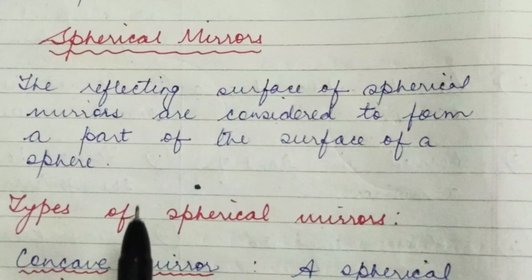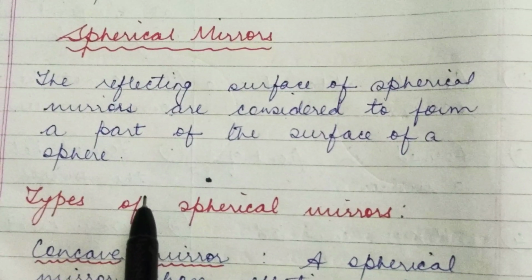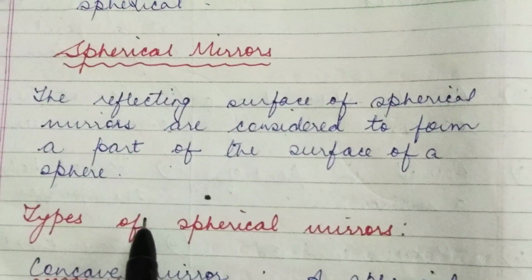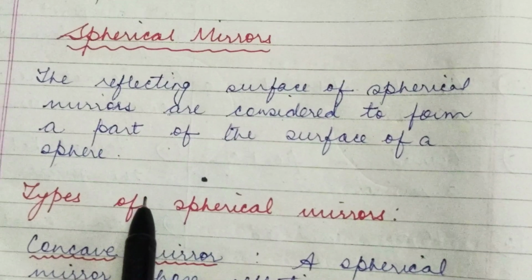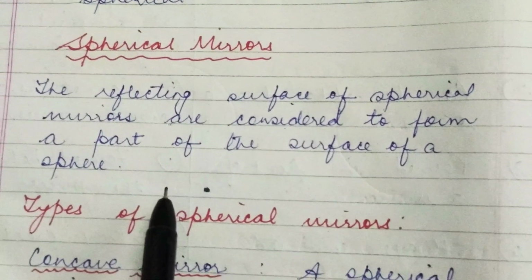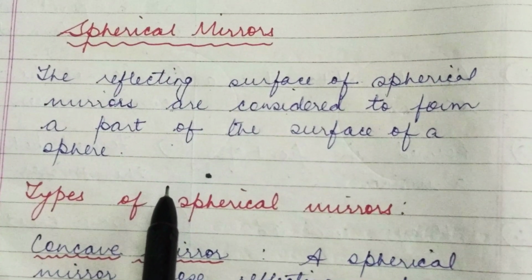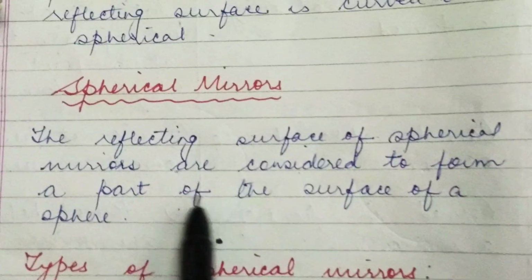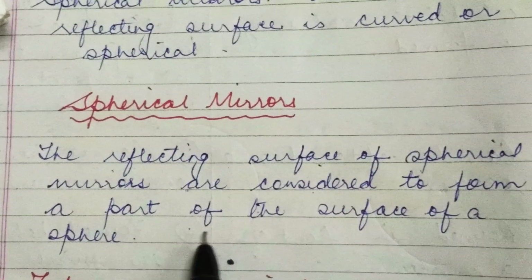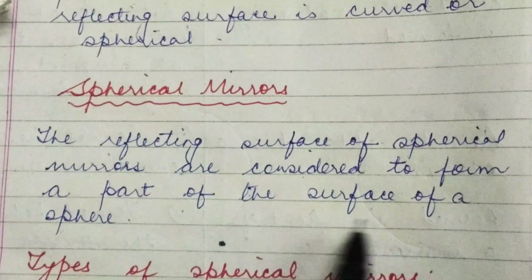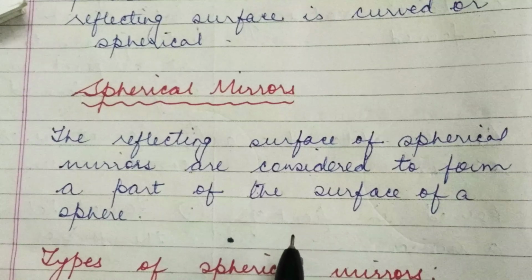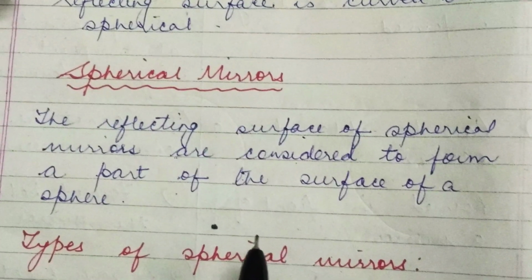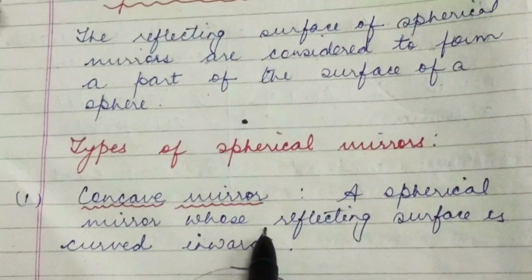Now in this class, we will be learning about spherical mirrors. Spherical mirrors are mainly of two types, concave mirror and convex mirror. In a spherical mirror, the reflecting surface is considered to form a part of the surface of a sphere. That means the concave mirror and convex mirror are considered as a part of the sphere. So let us understand what is a concave mirror.